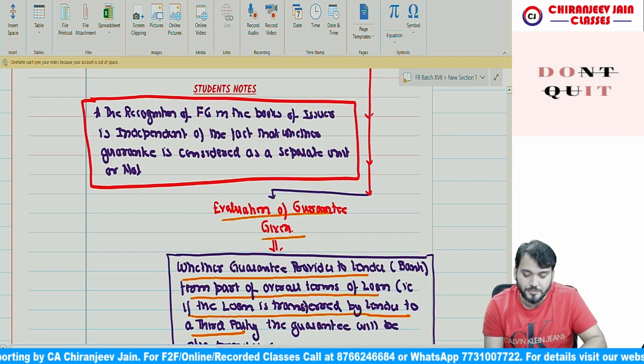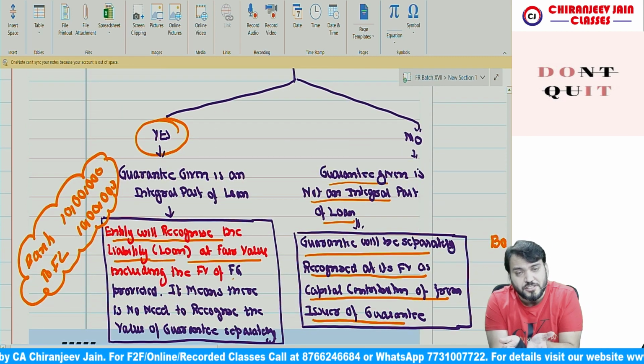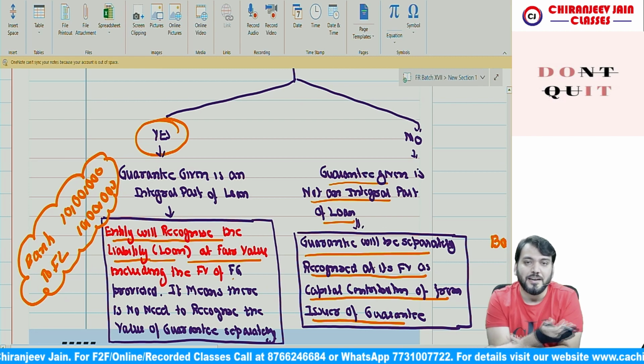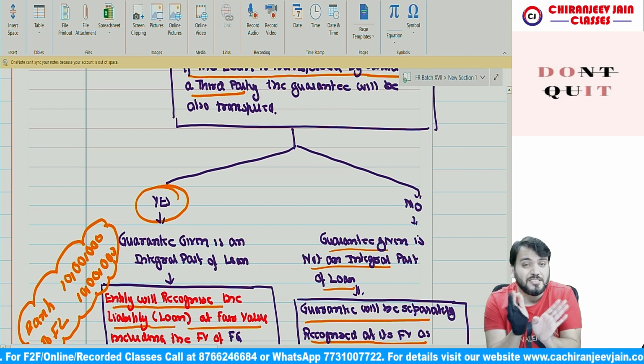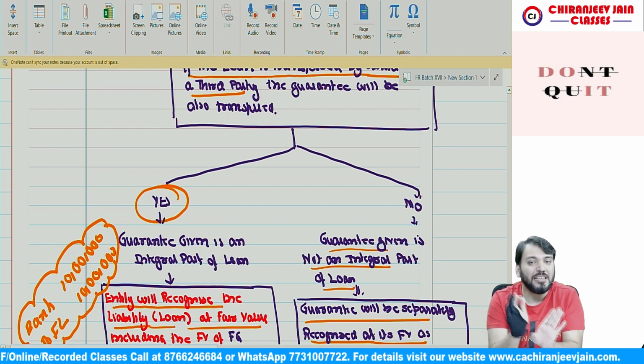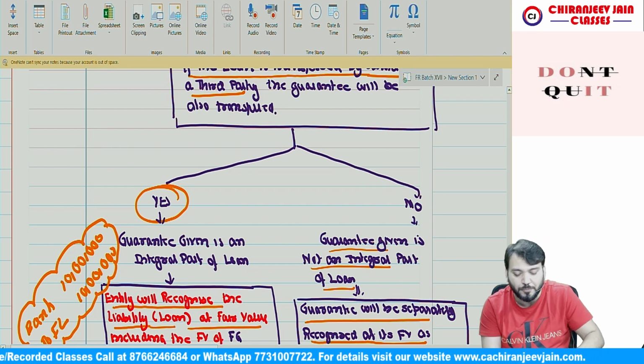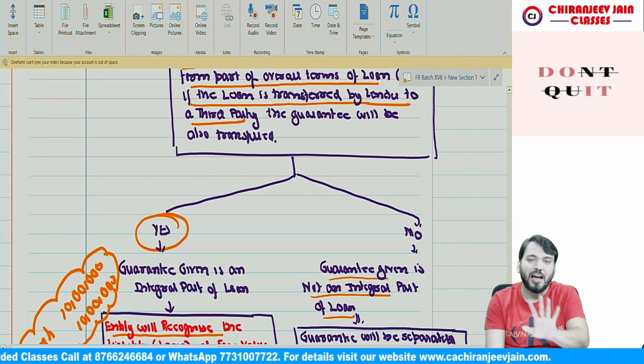I hope you have understood this point. Correct? Yes, sir. In consolidated financial statement, the entire effect will be nullified. Understood? Means this is journal entry in separate financial statement of parent company and individual financial statement of subsidiary company. Understood? I hope you have understood now.